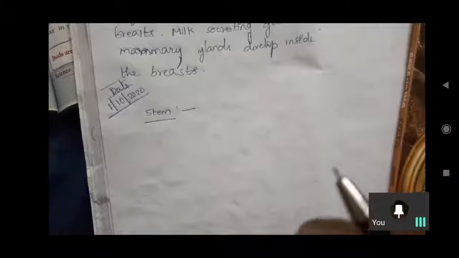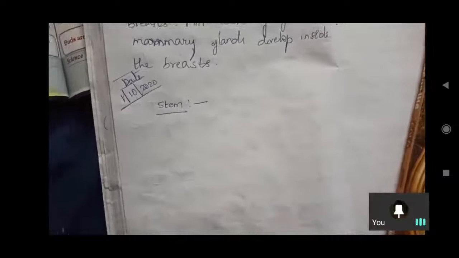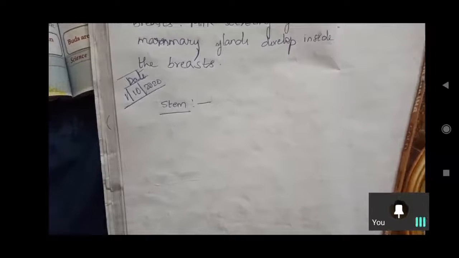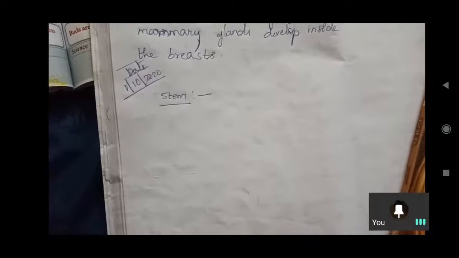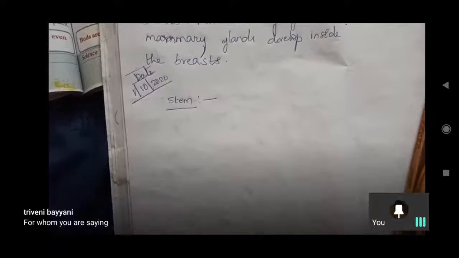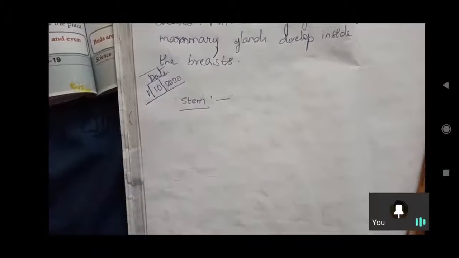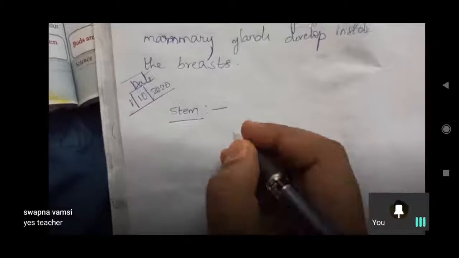How is the food reaching all the parts of the plant? So there is a pathway. In the stem there is a pathway. Inside the stem we cannot see it from outside, but there is a pathway. There are vascular bundles inside the stem to carry food to all parts of the plant, and carrying food material is the responsibility of the stem. So what is stem here?